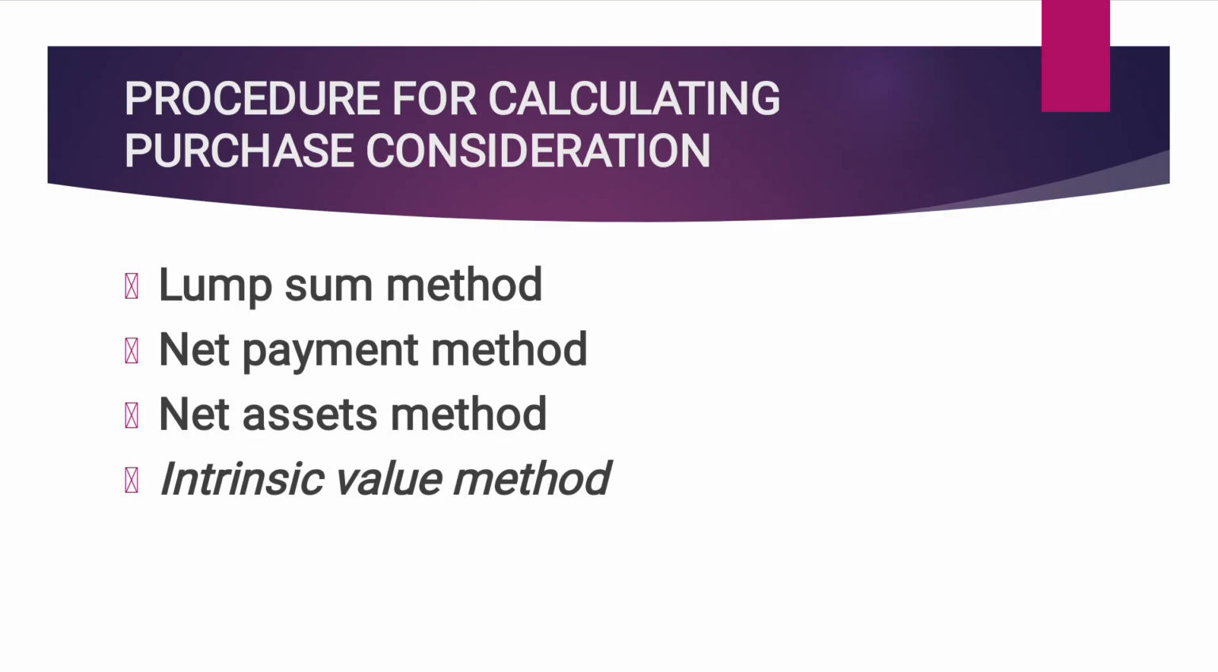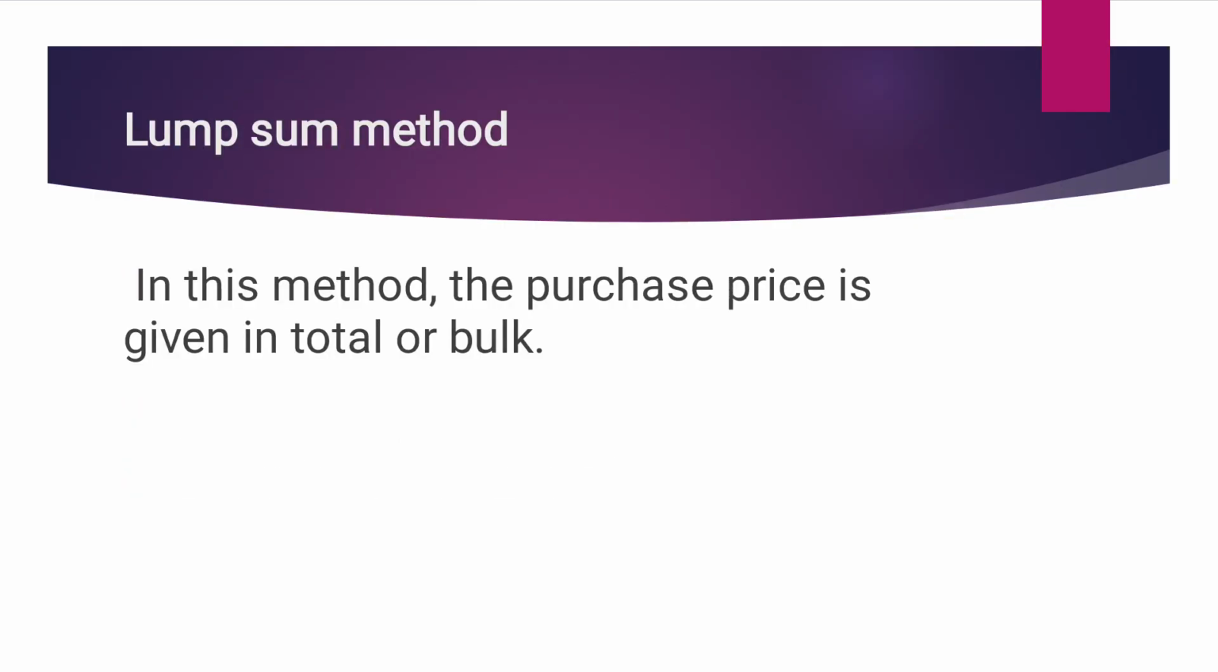First one, lump sum method. In lump sum method, a fixed amount is agreed upon between the buyer and seller. That is, when the transferee company agrees to pay the transferor company a fixed sum of money, that is the amount in bulk or lump sum. For example, XY Limited agrees to pay ABC Limited 25 lakhs. Then this method of purchase consideration is called lump sum method.